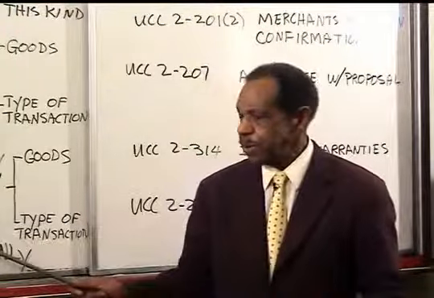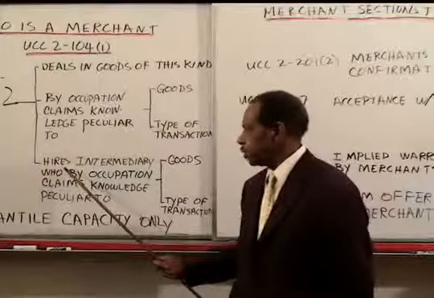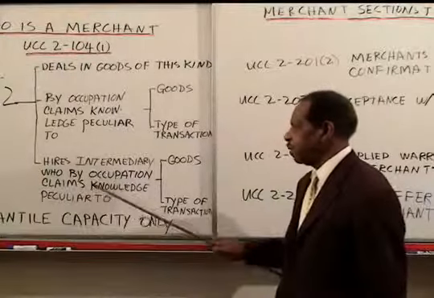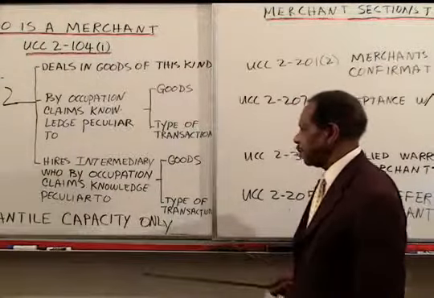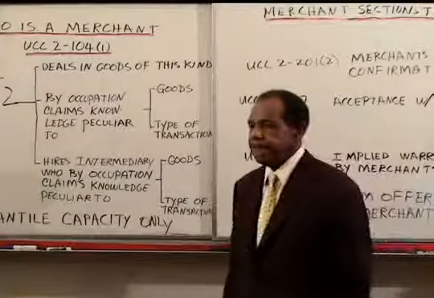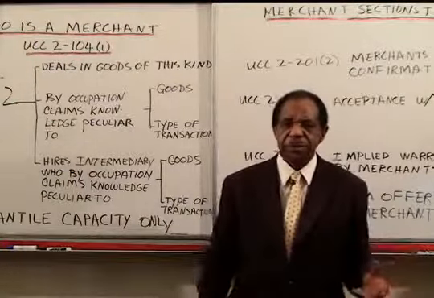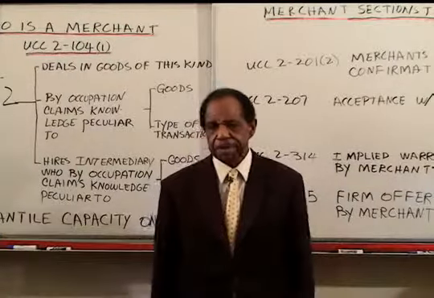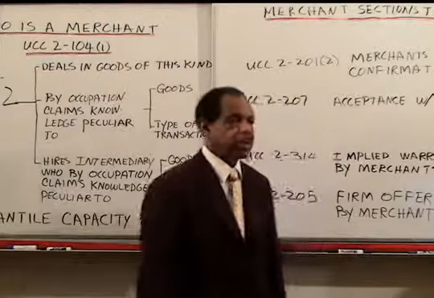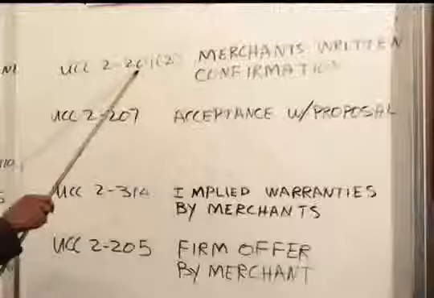You use this method to show that the university would be treated as a merchant because their entire purchasing department is a bunch of people who, by their occupation, claim to have specialized knowledge about the type of transaction. And not only that, the goods themselves, the air monitoring equipment, probably the professor that's going to use this stuff is also an expert in how that equipment works and so forth. So the university would be treated as a merchant, but you had to deal with that in this problem.